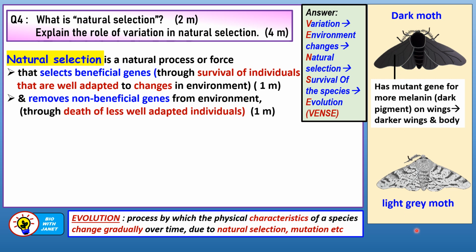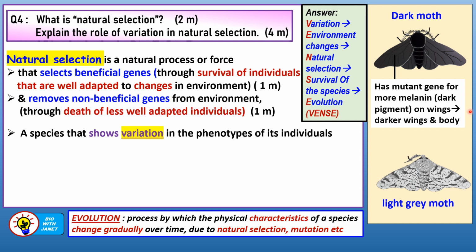At the same time, the non-beneficial genes are removed from the environment, in that the light gray colored moth, which has the gene for light gray wings and body parts, will be easily seen by the predators, so it will die. It's the less well-adapted individual. When it's eaten by the predators, it dies and is not able to reproduce and pass on these non-beneficial genes for light gray wings to its offspring. So it is removed, and its genes are also removed. So let's go on to the next part.